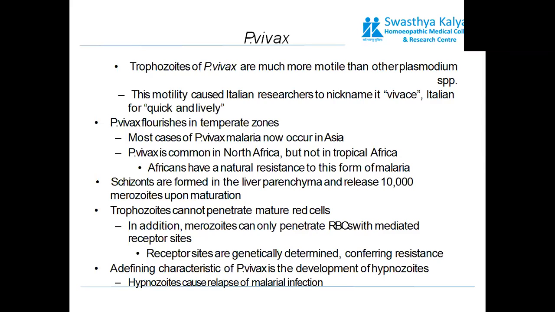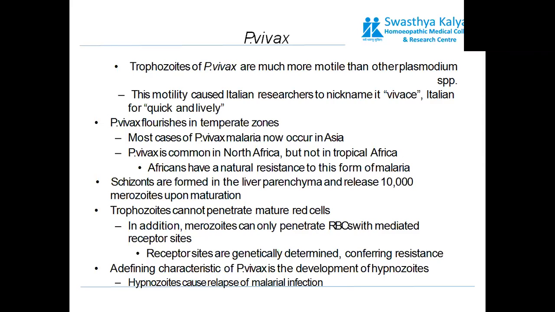The usual location is the temperate zone, and it's most common in Asia and North Africa, but not so common in tropical Africa. So Africans have a natural resistance to this form of malaria. Usually, schizonts are formed in the liver cell and release 10,000 merozoites upon maturation.